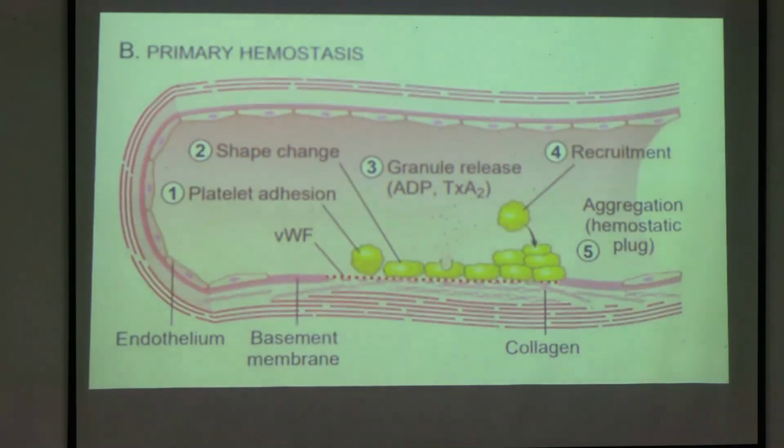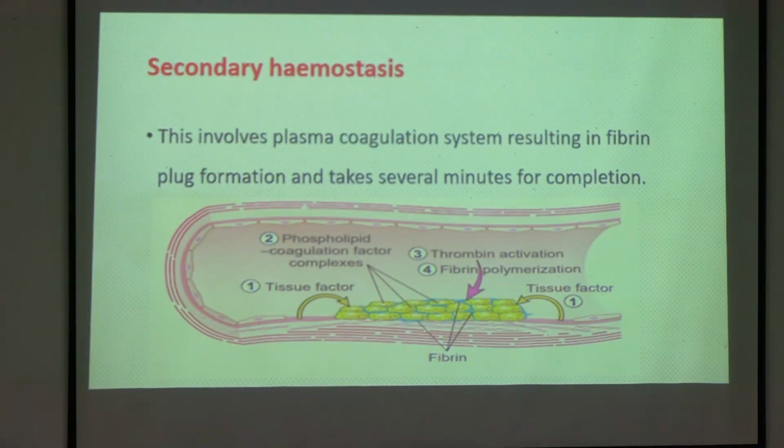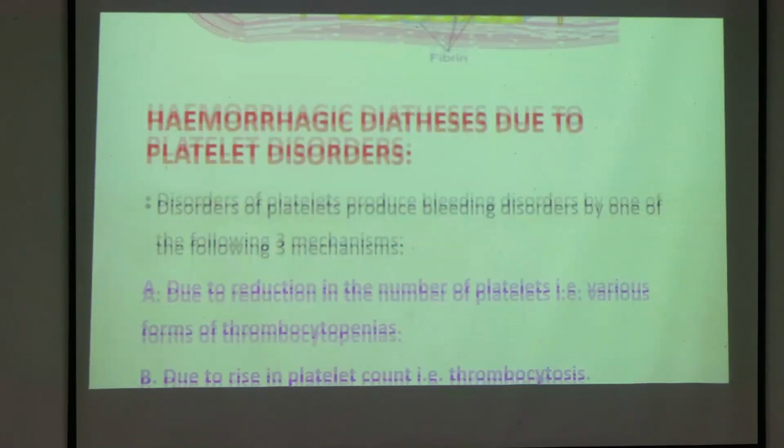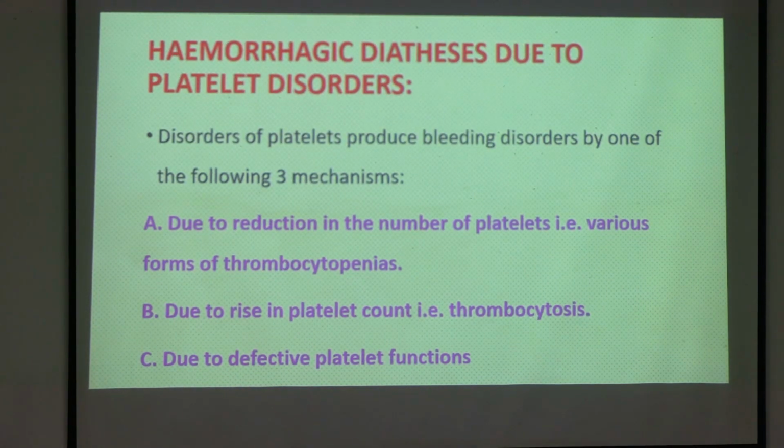Okay. So next is your secondary hemostasis. So what is secondary hemostasis? This involves the plasma coagulation system. As I have told you, all the clotting factors that are inactive in your body will get activated after injury, and from your factors, the fibrinogen, that is the first factor, will be converted to fibrin, and now this whole green platelet plug is covered with fibrin meshwork and the wound is permanently sealed. Is it clear? The primary and secondary hemostasis. Okay, next we will move on to the main topic, that is hemorrhagic diathesis, that is bleeding disorders.